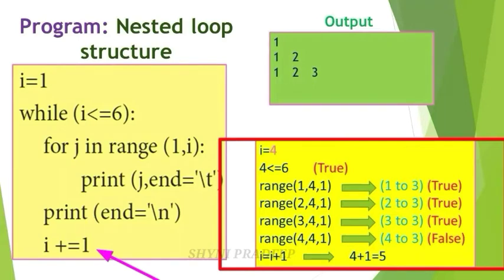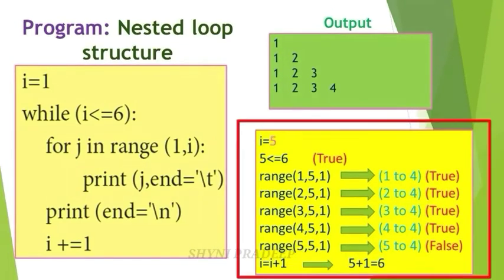And the next, i += 1. What is the value of i? 4. So 4 plus 1, that is 5. Now our new i value is what? 5. Okay. Next, again check the condition. 5 is less than or equal to 6. Check this condition. This condition is true.